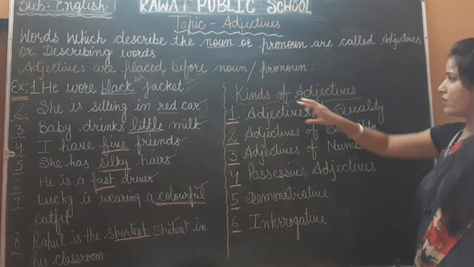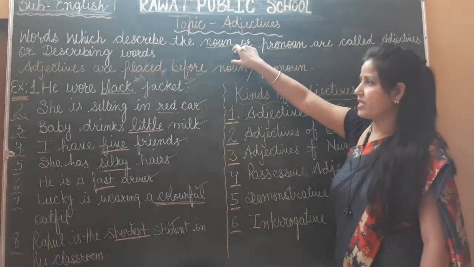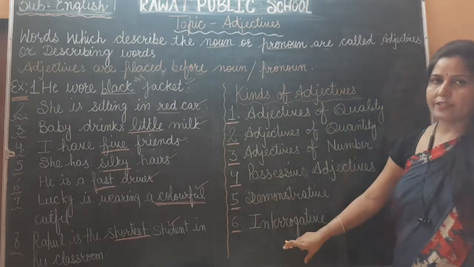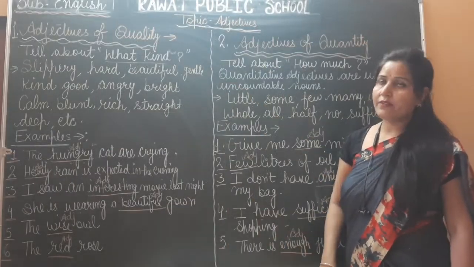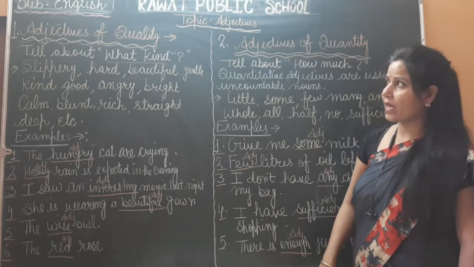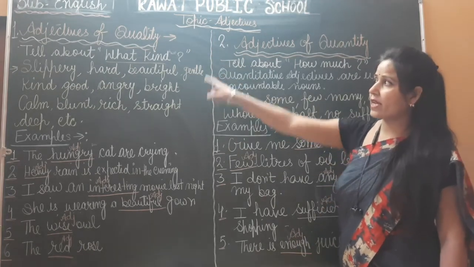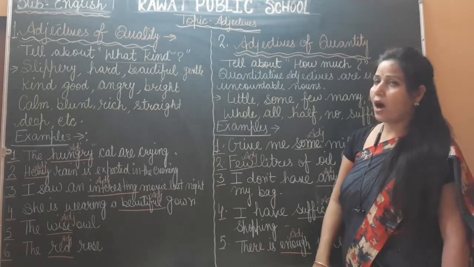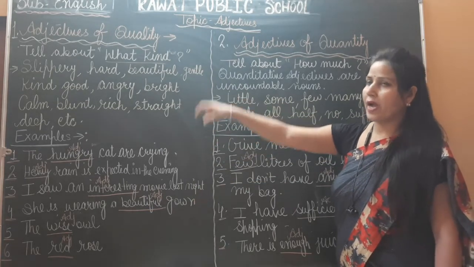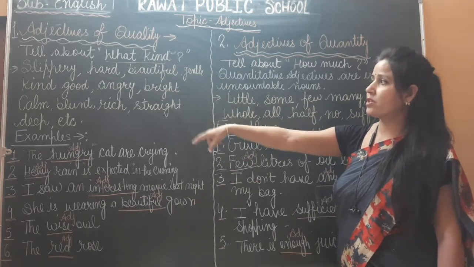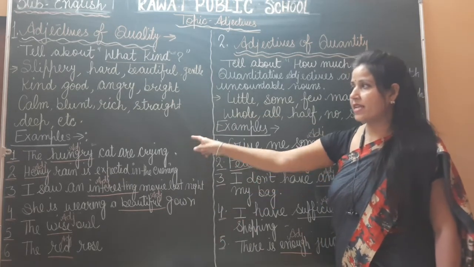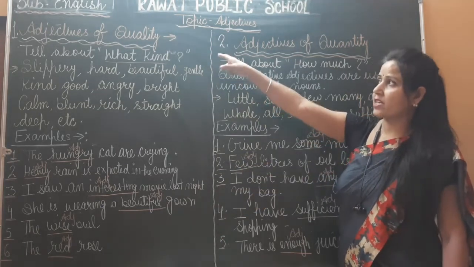So there are the definition of adjective, these are examples, and the kinds of adjective. There are 6 kinds, and you will understand all kinds of adjectives. The first kind is adjective of quality. Adjective of quality tells about what kind of. These are examples: slippery, hard, beautiful, gentle, kind, good, angry, bright, calm, blunt, rich, straight, deep, etc. With the help of these examples, we will understand adjective of quality.